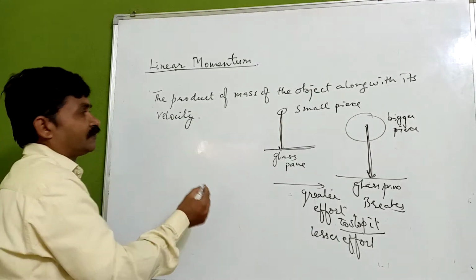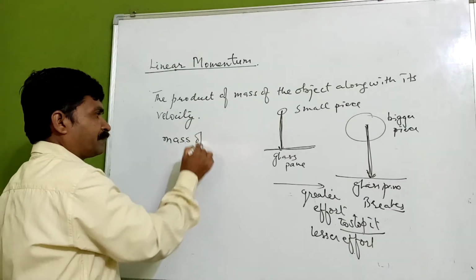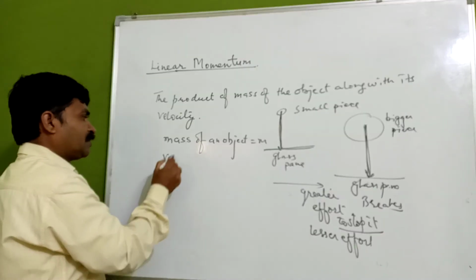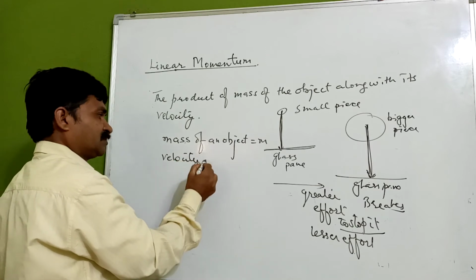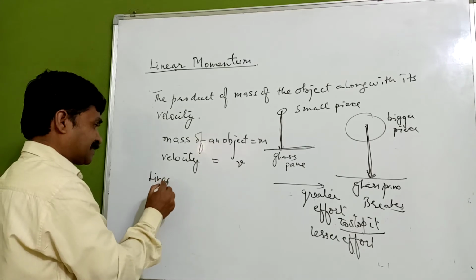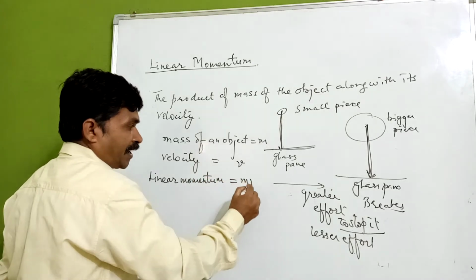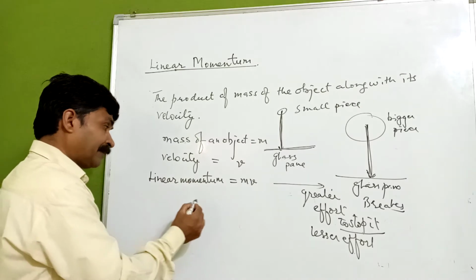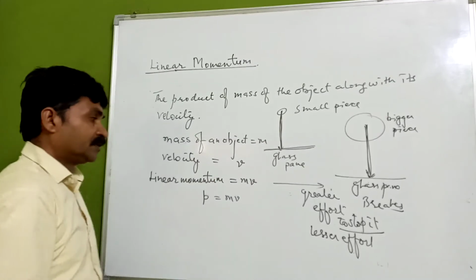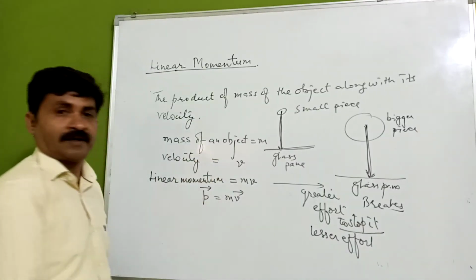So what have we got? Suppose we have an object with mass m and velocity v. The product of these two is called linear momentum, given by m into v, and we represent momentum as p, which equals m into v. Now, velocity is a vector quantity, and momentum is also a vector quantity.